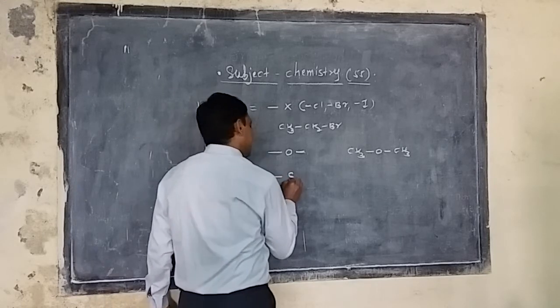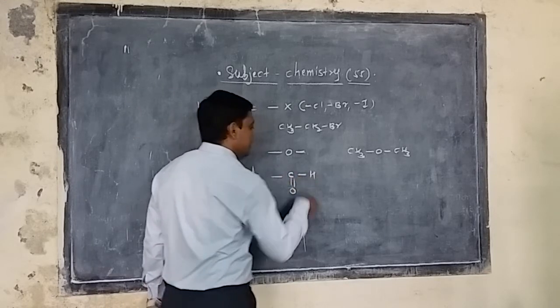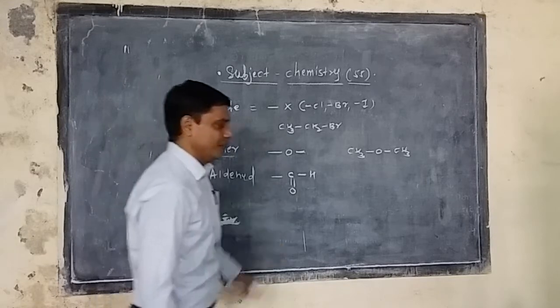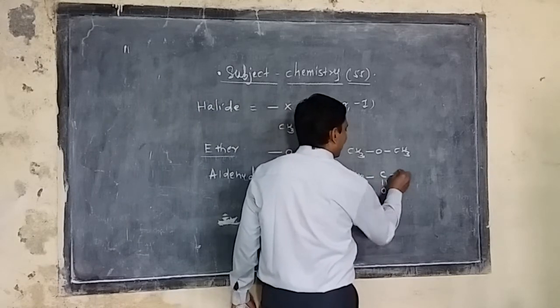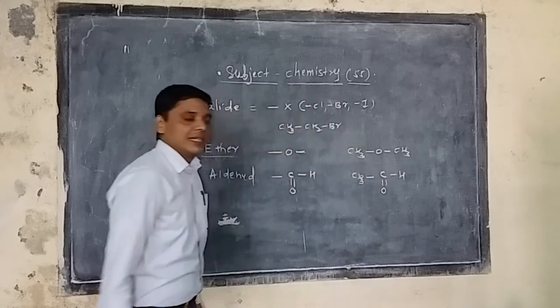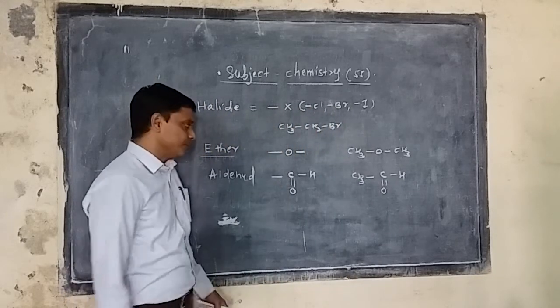So aldehyde, that is C double bond OH. This is the functional group of the aldehyde family. Suppose I take this example, CH3 C double bond OH. This is an example of that. It is acetaldehyde.